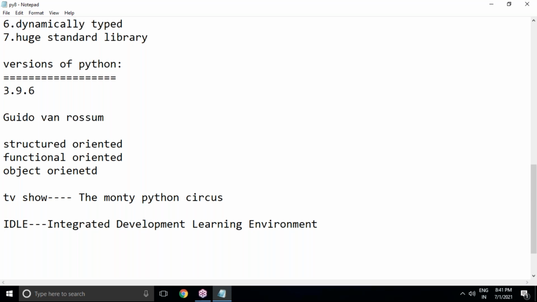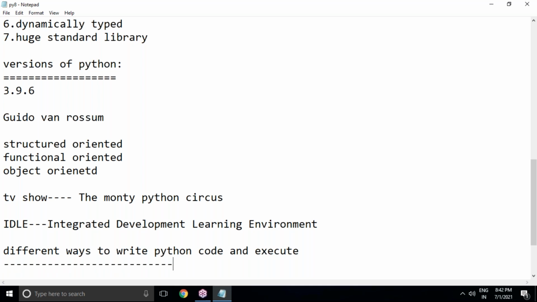Apart from this editor, we'll go for PyCharm, or some programmers will go for Notepad, EditPlus, Visual Studio Code, Atom, Jupyter and Spyder, and so many editors are there. But I'll show you the maximum possibilities to write Python code and execute, and which editor I'm going to use in our class. I'll tell you clearly step by step. So, different ways to write Python code and execute.